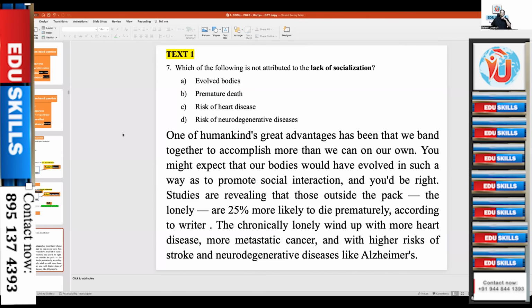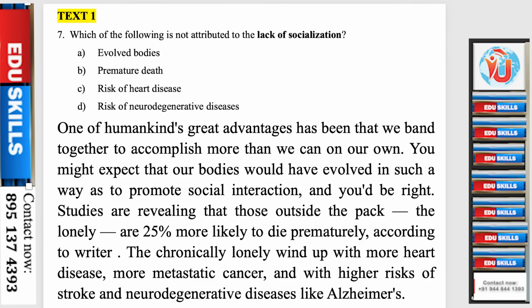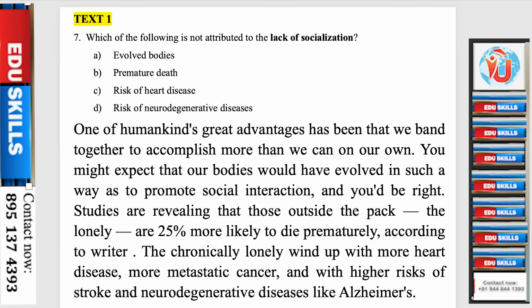See the beauty of it. 7. Which of the following is not attributed to the lack of socialization? A. Evolved bodies. B. Premature death. C. Risk of heart disease. D. Risk of neurodegenerative diseases. One of humankind's great advantages has been that we band together to accomplish more than we can on our own. You might expect that our bodies would have evolved in such a way as to promote social interaction, and you'd be right. Studies are revealing that those outside the pack, the lonely, are 25% more likely to die prematurely. According to Reiter, the chronically lonely wind up with more heart disease, more metastatic cancer, and with higher risks of stroke and neurodegenerative diseases like Alzheimer's.